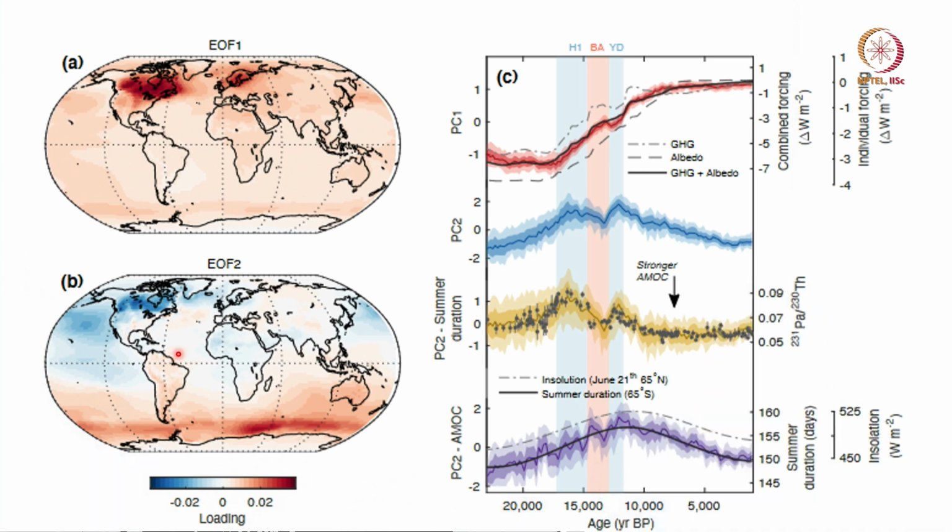Now, the other way to understand this is doing what is called empirical orthogonal function analysis. This is to look at the global picture, not the local, and so they are able to show two major kinds of variation.